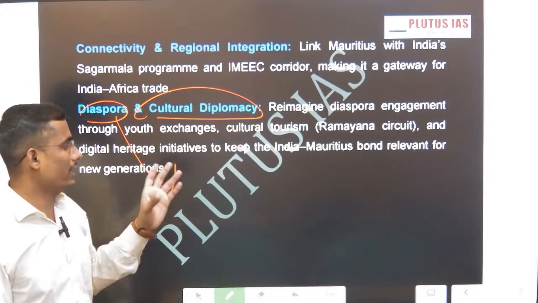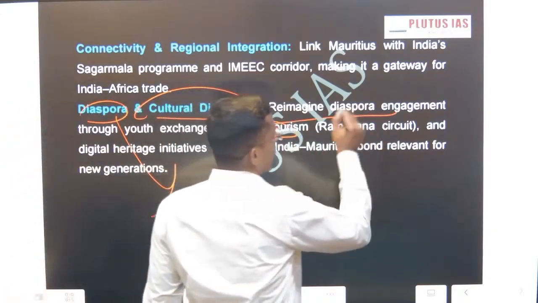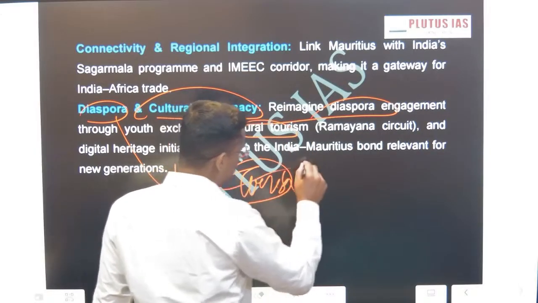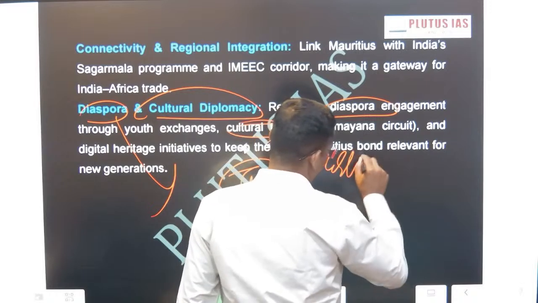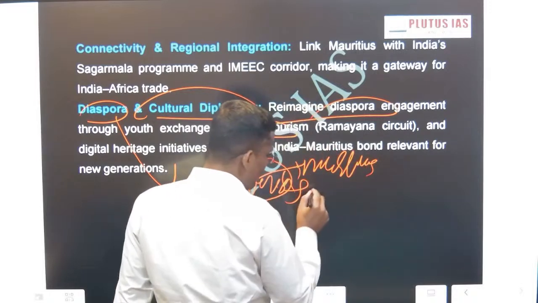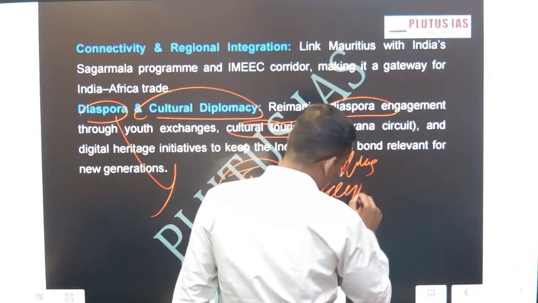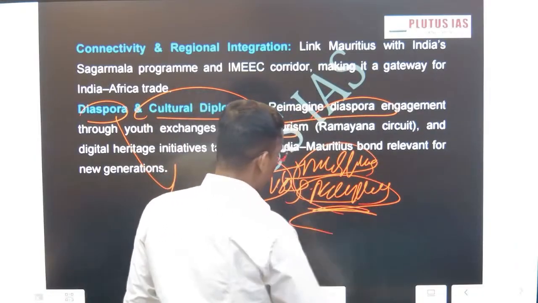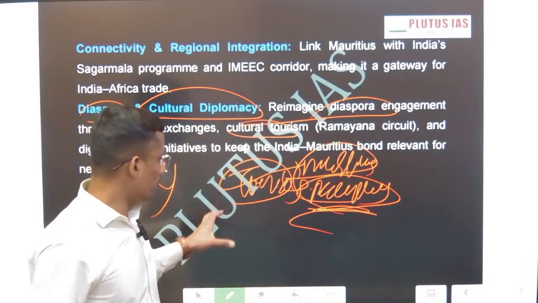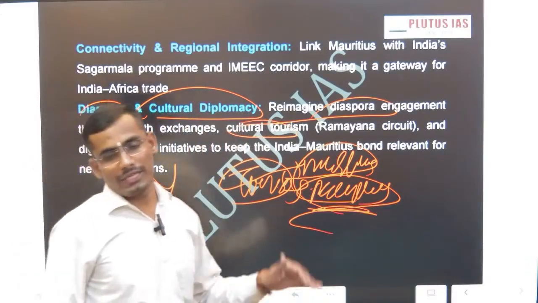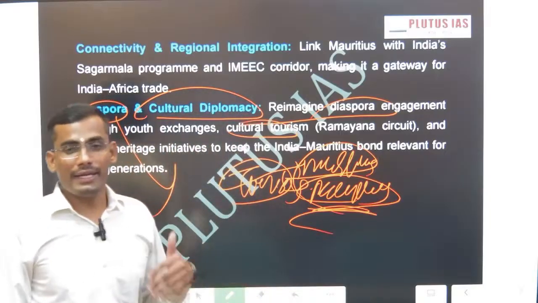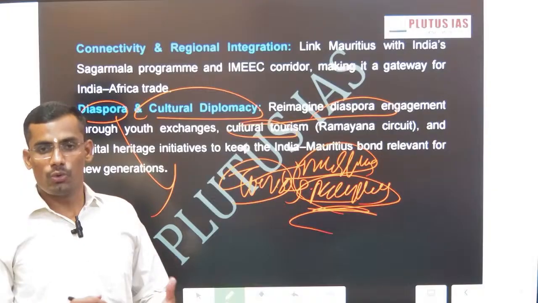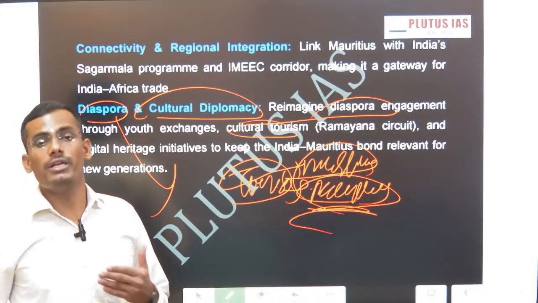We can develop the Ramayana circuit, cultural tourism, everything, and tourism is one of the sectors we tend to focus on in the Maldives, but similarly our tourists can go to Mauritius also, because this is cheap also, and you will get the experience too. The tourism sector, hospitality sector, health sector, education sector, India can enhance its partnership with Mauritius. This will help reduce constraints, and this will help build trust.